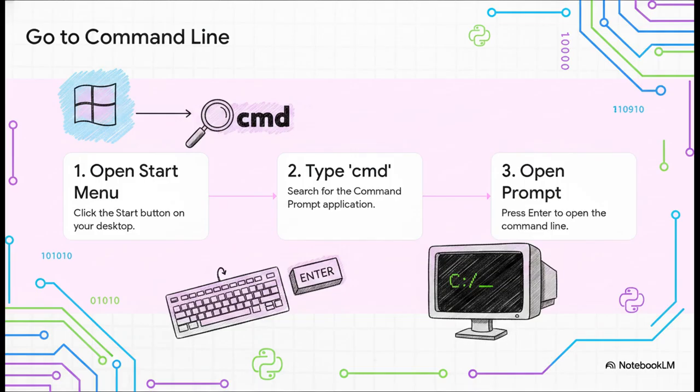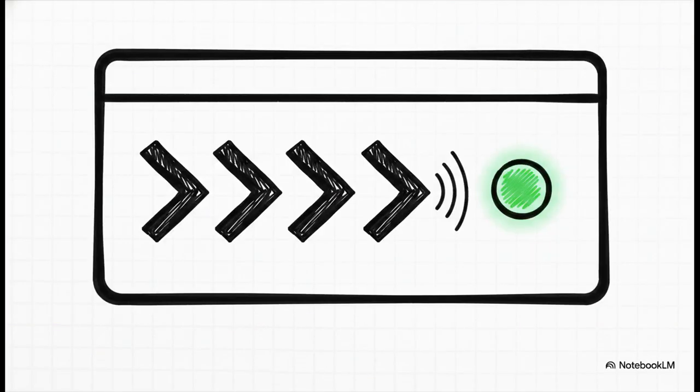Now, it might look a little old school, but trust me, it's the most direct way to talk to your computer. It's like a direct hotline. Just follow these steps. Pop open your start menu, type in CMD, and hit enter. That'll bring up the command prompt. Now, once you're in that black window, you'll type Python and hit enter.